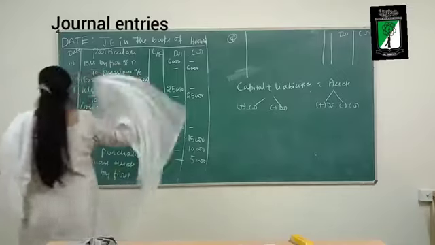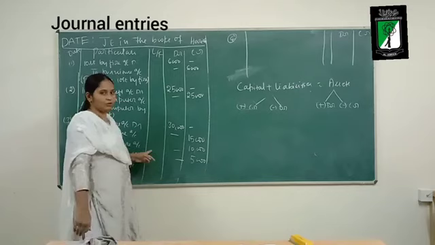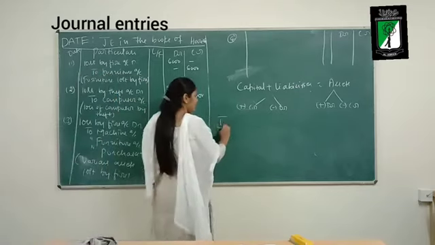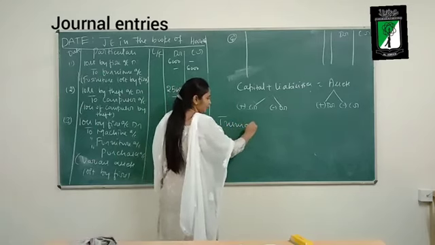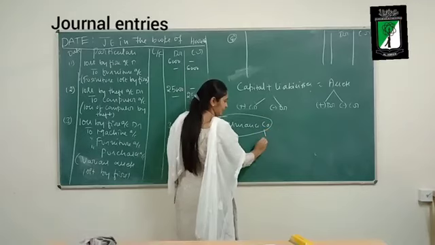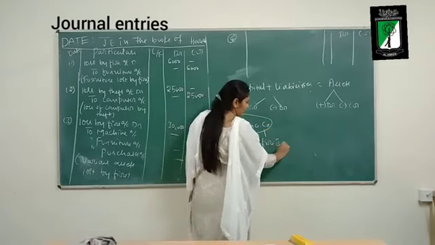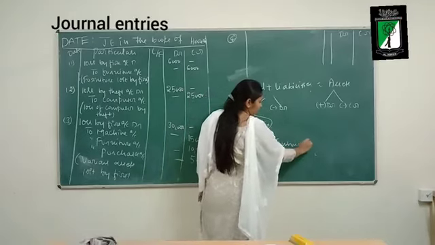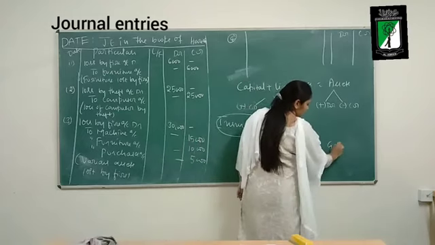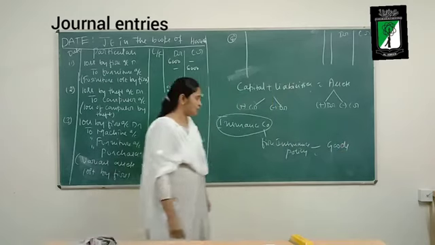So what is the insurance company doing? The business had purchased a fire insurance policy on goods.